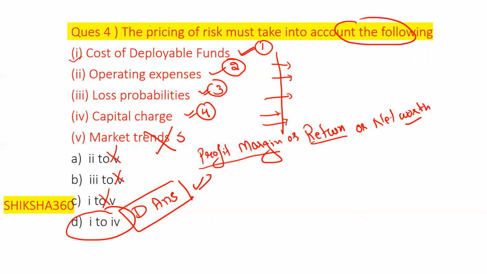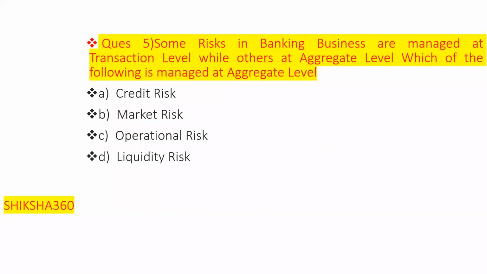Now move to question number 5. As we have already discussed a little, some risks in the banking business are managed at the transaction level, while others are managed at the aggregate level.